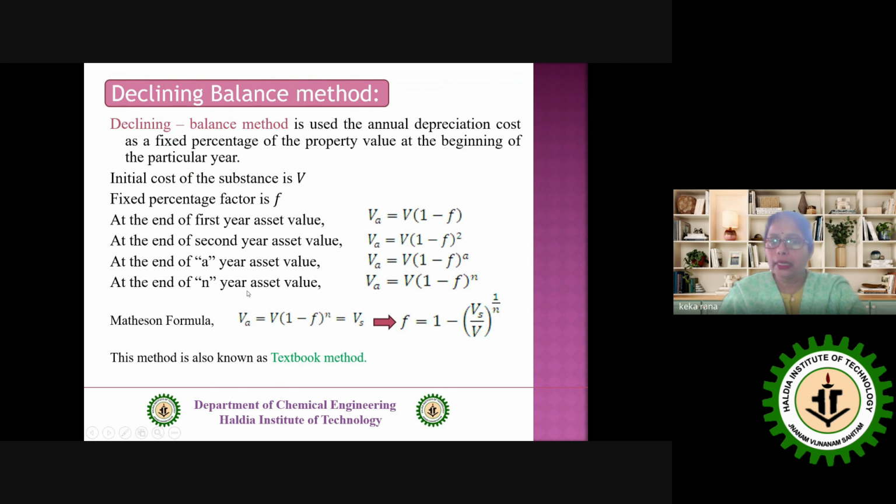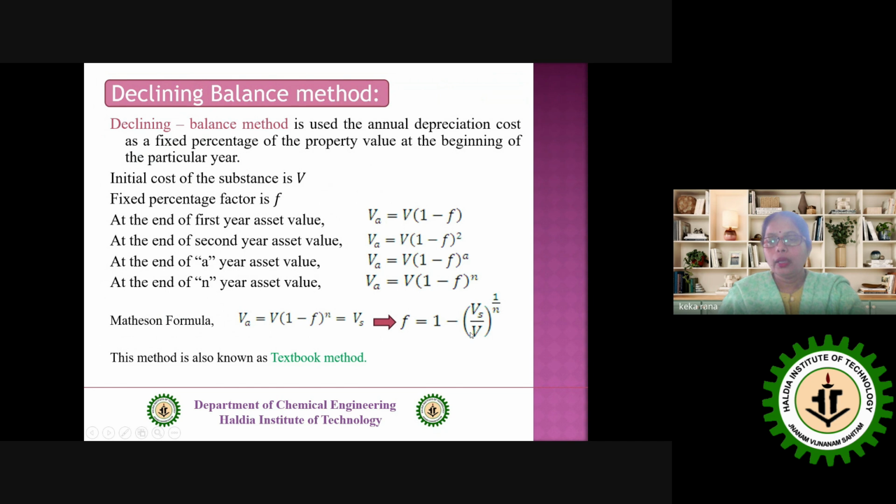At the end of the nth year, that a will be replaced by n. Fine. Now look here that va equal to v into 1 minus f to the power n. I can put here va equal to vs, the salvage value, because a is replaced by n. Now this equation we can modify and get terms which actually give us this factor f, the fixed percentage factor.